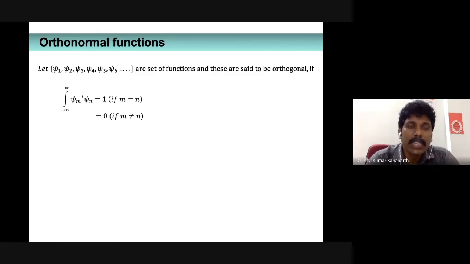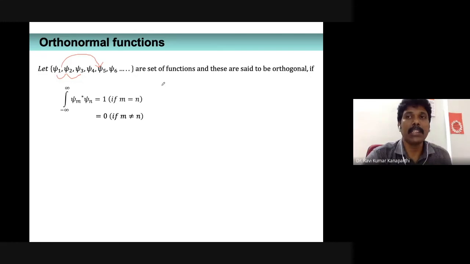Okay, so such a set of functions are said to be orthonormal functions. The orthogonal condition means that if you evaluate the cross term integration, suppose psi1 star psi2 or psi1 star psi5, if the answer is going to be 0, then such a set of functions we refer to as orthogonal functions.